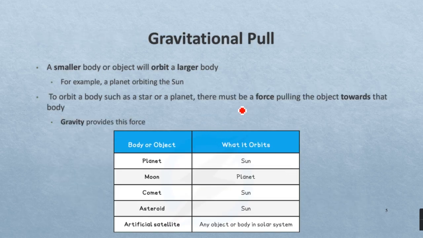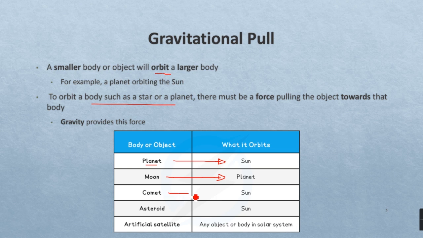Now let's talk about the gravitational pull and its effect on orbital motion. So we know that orbits usually are created because of this gravitational pull. Some bodies orbit others, as we know that the planets orbit the sun or the moons orbit planets. So let's talk about planets first. Planets usually orbit the sun, and then the moons would orbit their neighboring planet.